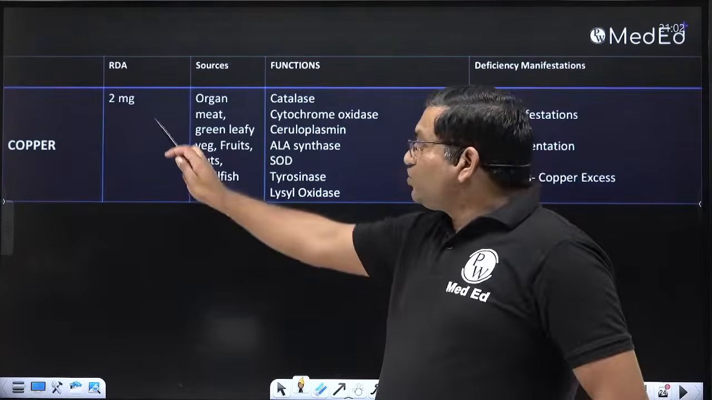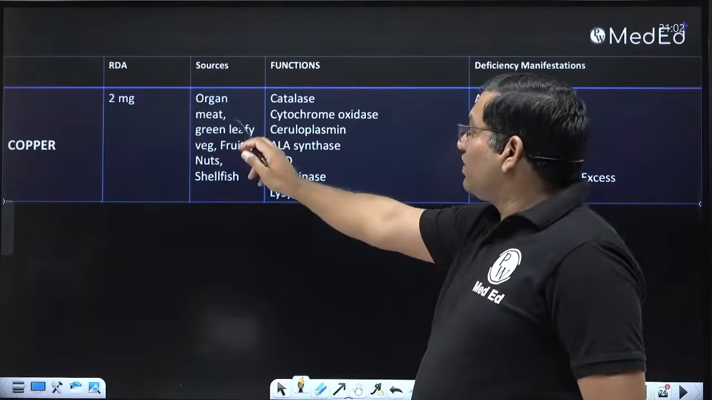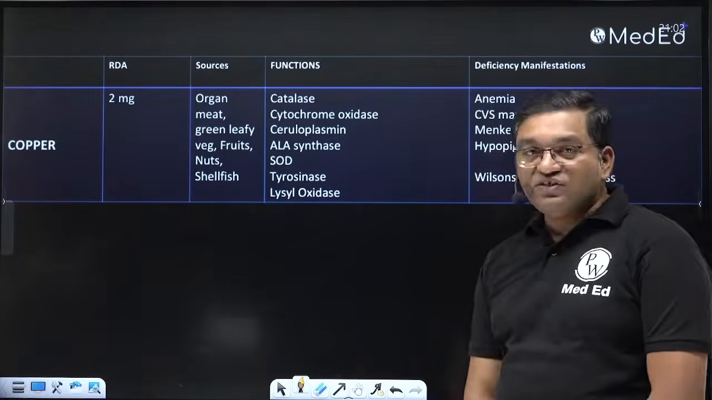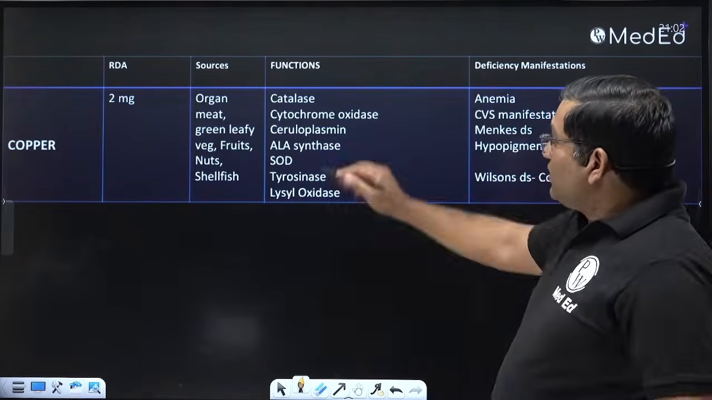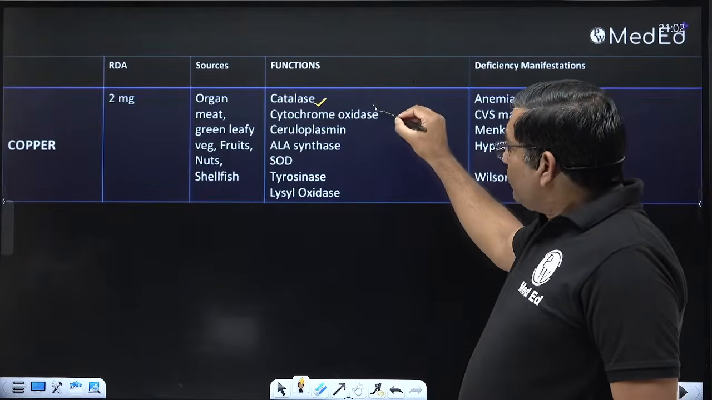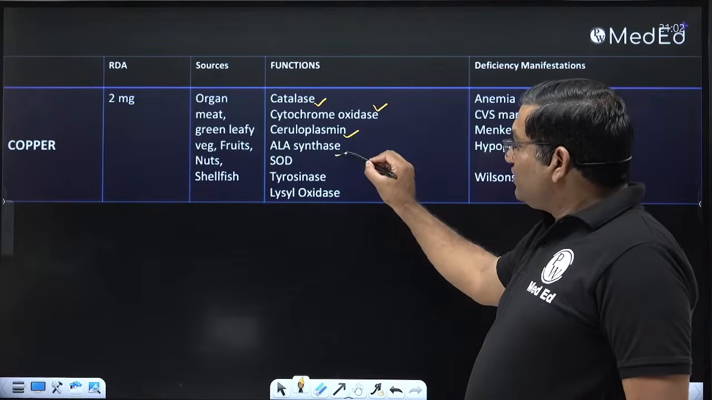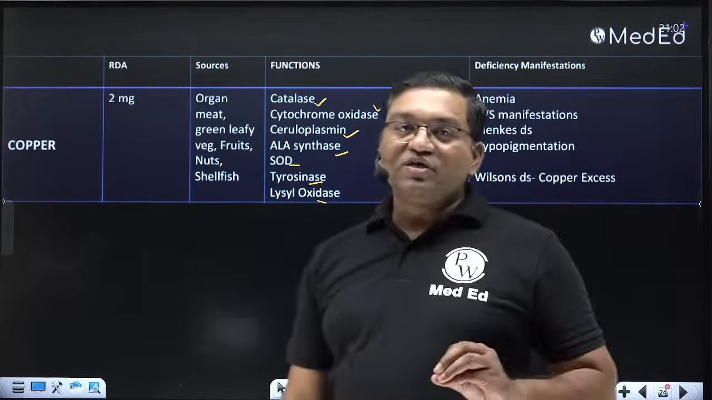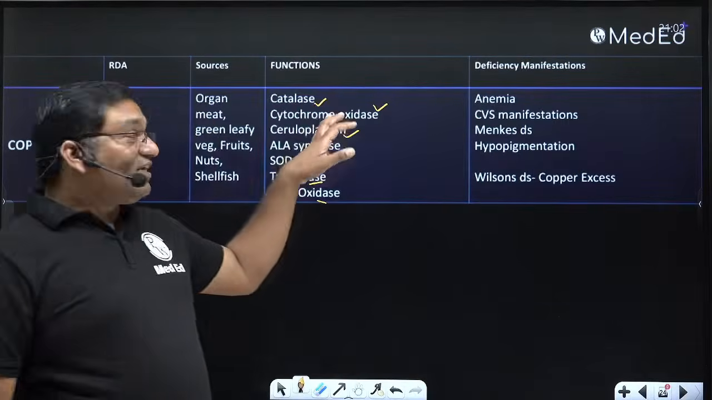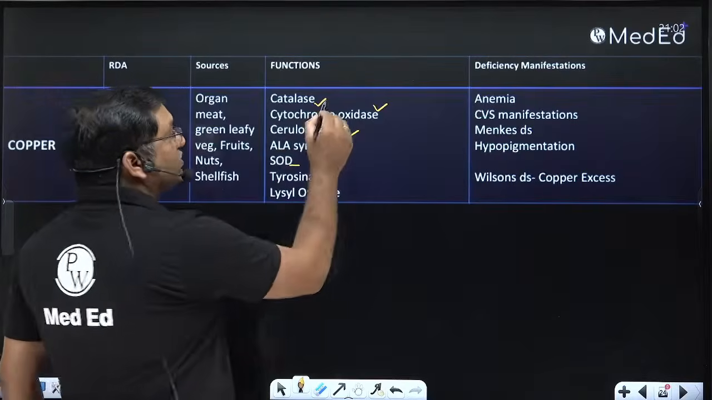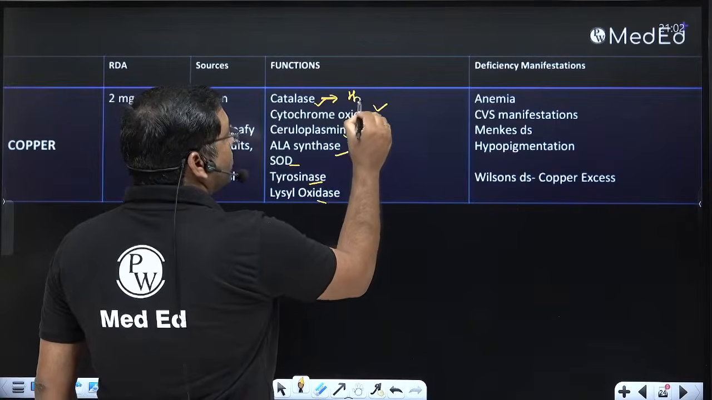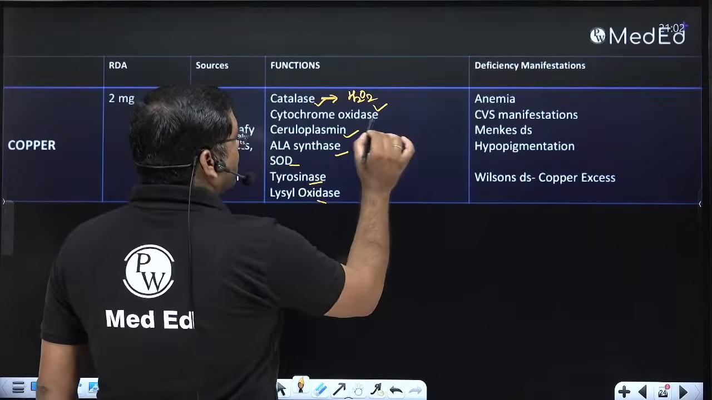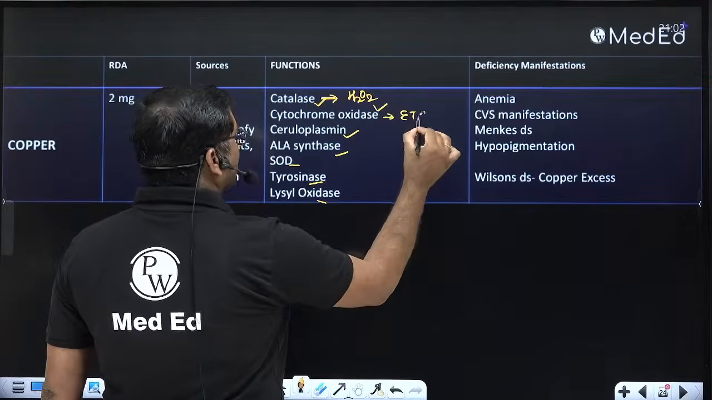So the RDA is 2 milligram per day. It is present in organ meat, green leafy vegetables, fruits, nuts, and shellfish. Copper is present in catalase, cytochrome oxidase, ceruloplasmin, ALA synthase, superoxide dismutase, tyrosinase, lysyl oxidase. हर एक के important functions है. In catalase it is important in the metabolism of hydrogen peroxide. Cytochrome oxidase is in the electron transport chain.